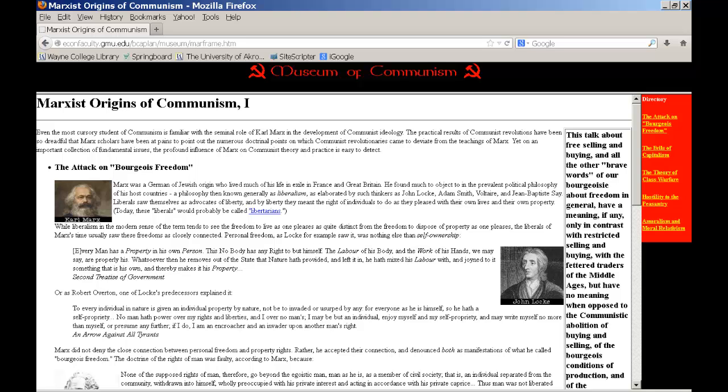Our final question is, how unique is the information provided? Does it duplicate information we have in our other resources? And we could be fairly certain that this information is unique, since our first resource dealt with religion in China from an economical standpoint, and our second resource dealt with Christianity and its relationship with communism. So this resource deals with the origins of communism, specifically the Marxist origins of communism. So we could be fairly certain that this resource is probably unique, but we'd have to double check with our other resources.